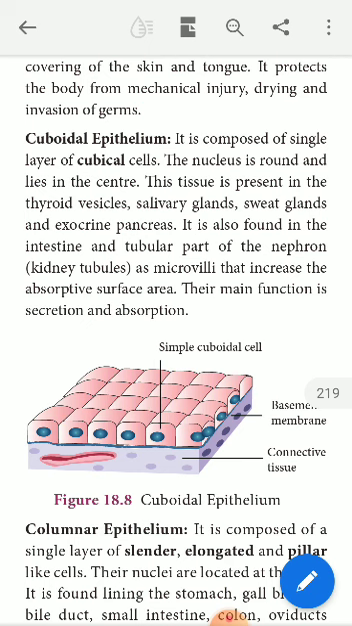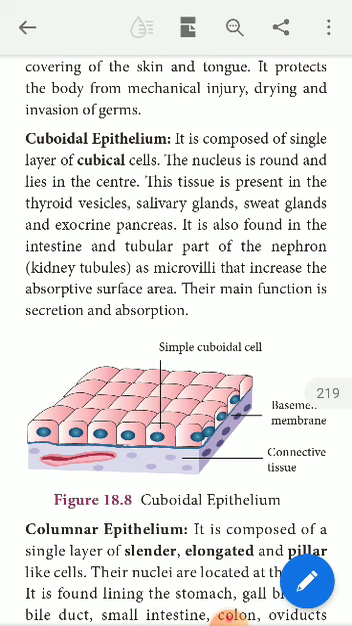It is also found in the intestine and the tubular part of the nephron as microvilli that increase the absorptive surface area. In the kidney tubules, it is found as microvilli, which are absorptive in nature. They absorb the essential substances required for our growth and development; the rest will be excreted along with the glomerular filtrate. Urine is formed from the filtrate after the absorption of all these vital substances which are required for our growth and development.